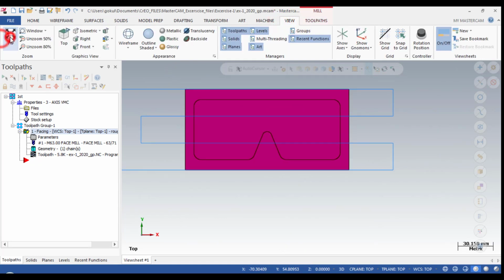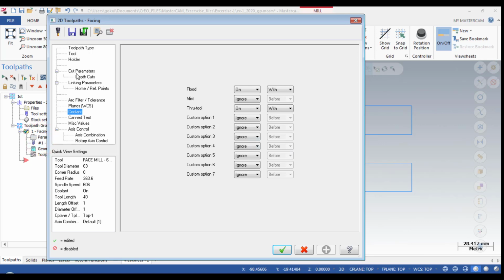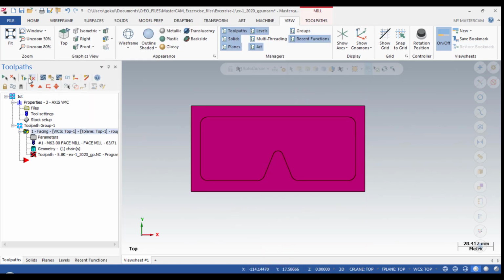Okay, go on, see here. But the lead in and lead out are very high, so to shorten that, I will just go to cut and exit, reduce to 5 mm, and approach distance also 5 mm. Okay, and the overlap can be 50 percent, and it can be 25 percent overlap across, which is called overlap across.